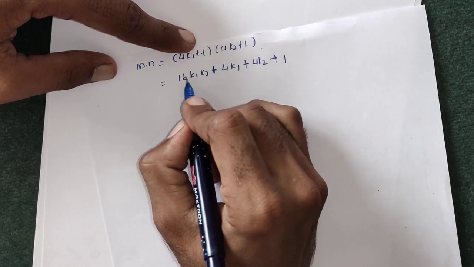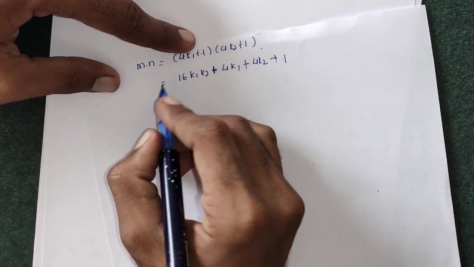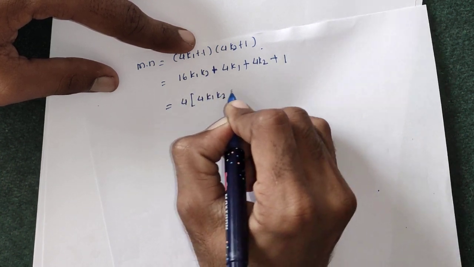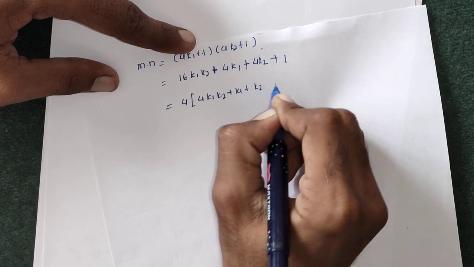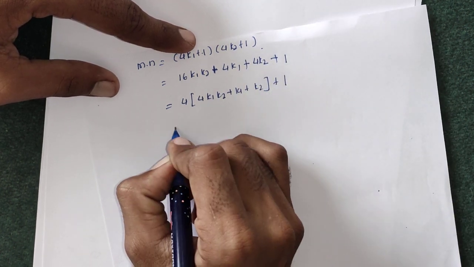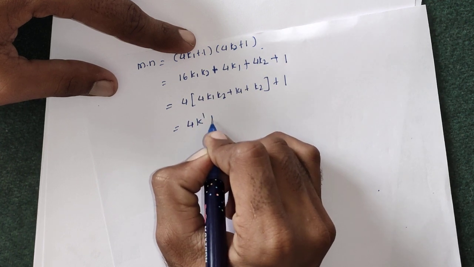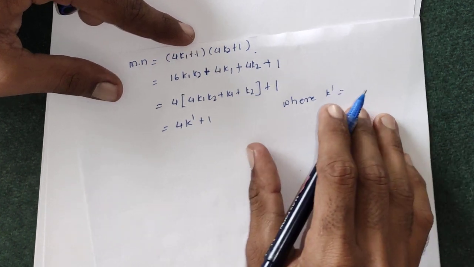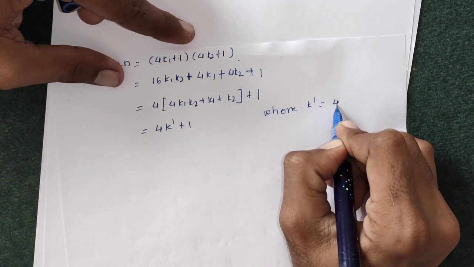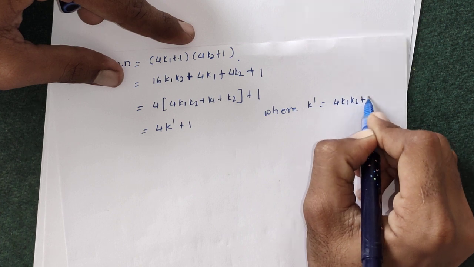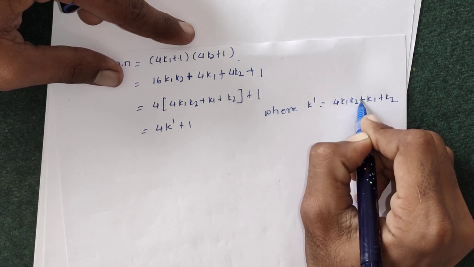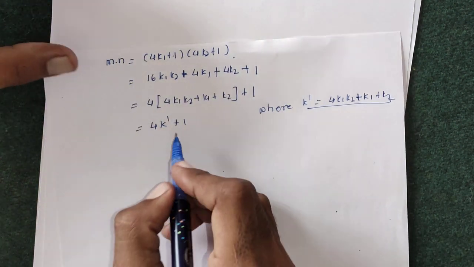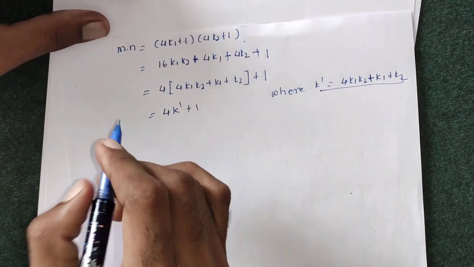Taking 4 common from the first three terms, we get 4 into (4 k1 k2 plus k1 plus k2) plus 1, which is again of the form 4k' plus 1, where k' is equal to 4 k1 k2 plus k1 plus k2. So this multiplication is again of the form 4k plus 1, hence the solution.